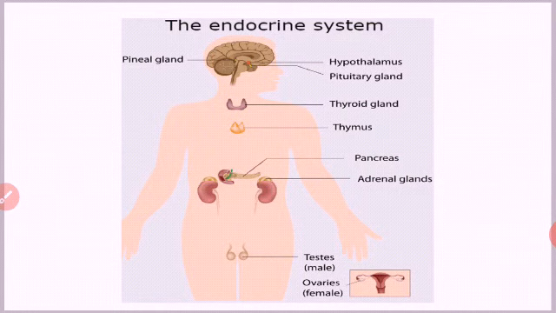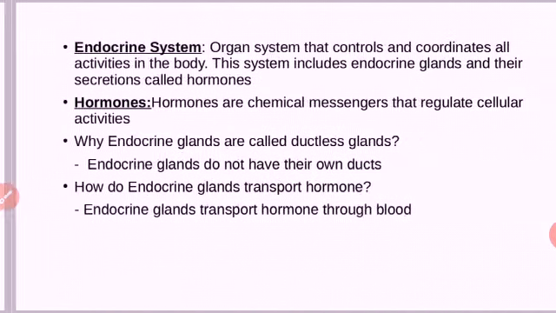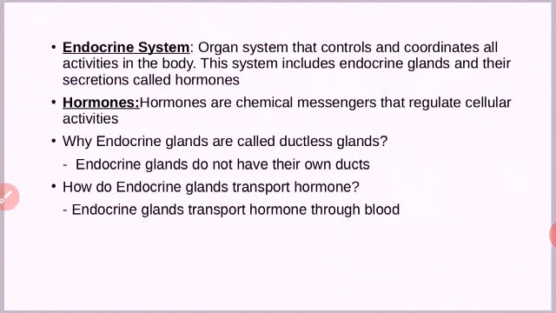All these glands come under the endocrine system, and they produce a secretion called hormone. The secretions of the glands are known as hormones, that we learned during the last class. And what are hormones? We learned it. Hormones are chemical messengers that regulate cellular activities.